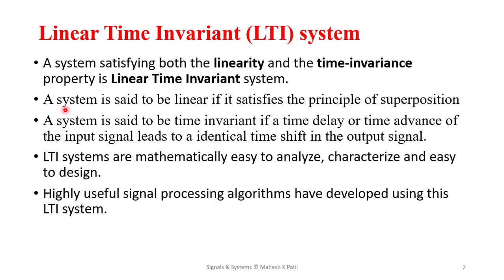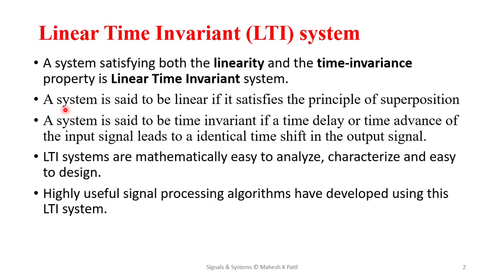Now as far as the time invariant property is concerned, a system is said to be time invariant if a time delay or time advance in the input causes a similar time delay or time advance in the output signal. That means a time delay in the input produces the same time delay in the output, so it is a time invariant system.